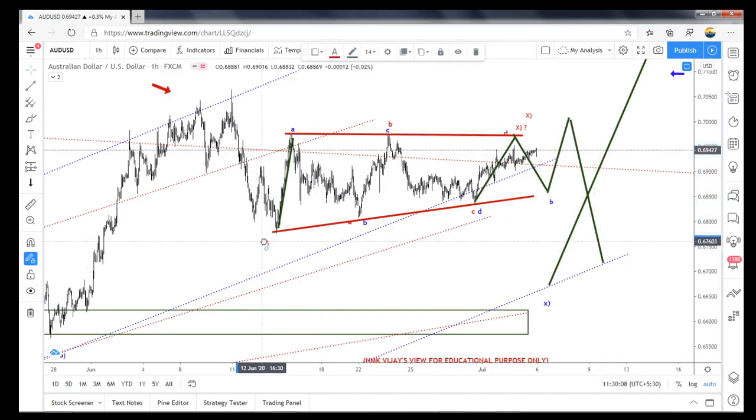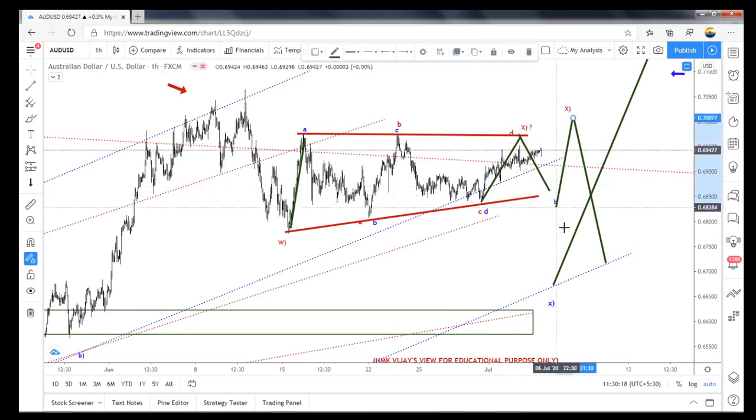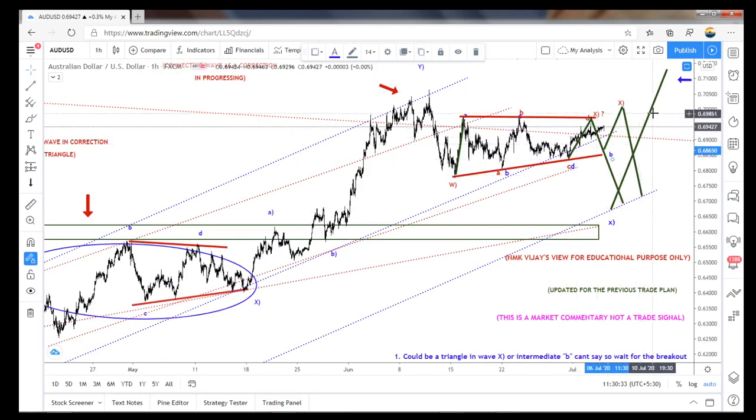So the whole thing becomes W and X will be here. Again a 3-wave structure to the Y wave is possible. Or from here itself it can come to the downside in a 3-wave structure. If it is a 3-wave structure, again one wave to the upper side is possible. So that we have to keep in mind.